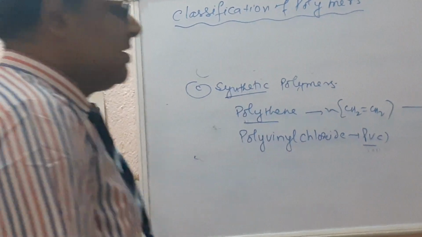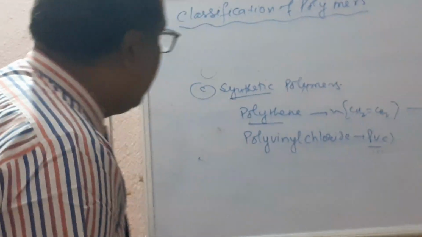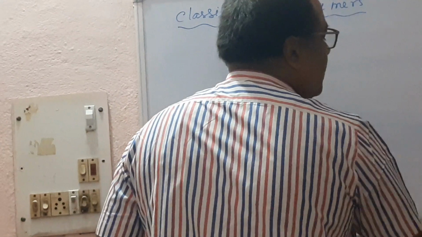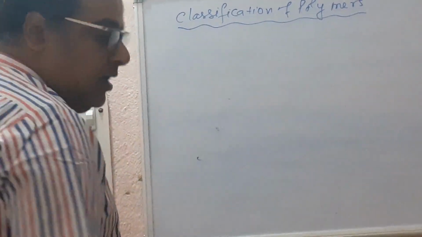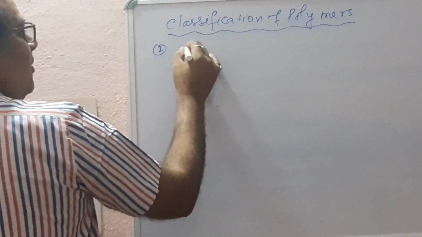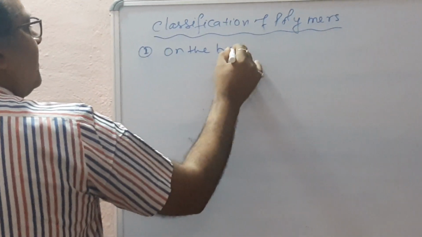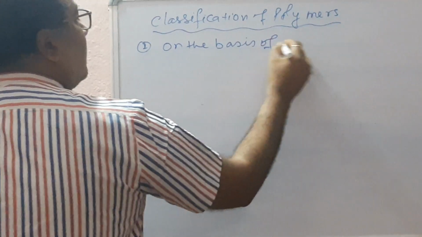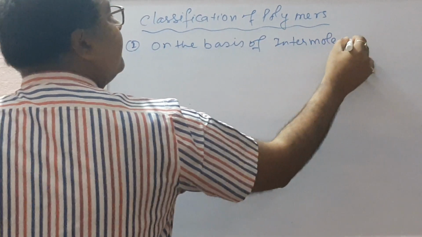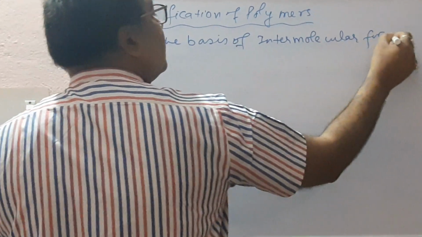The other classification of polymers is on the basis of intermolecular force.